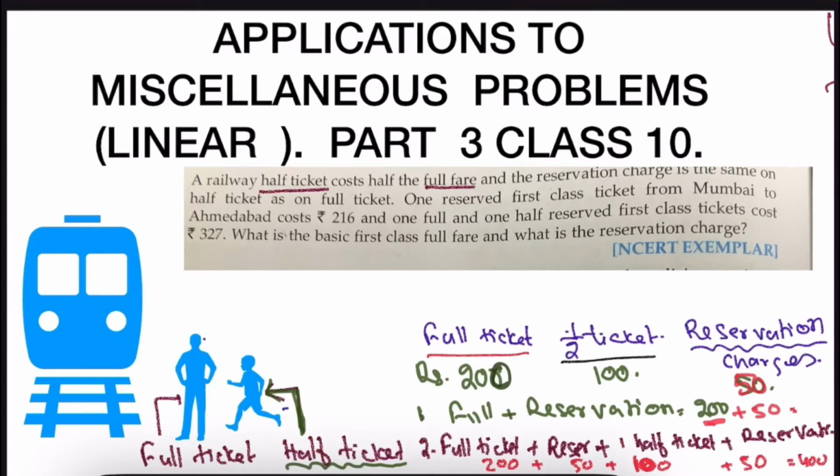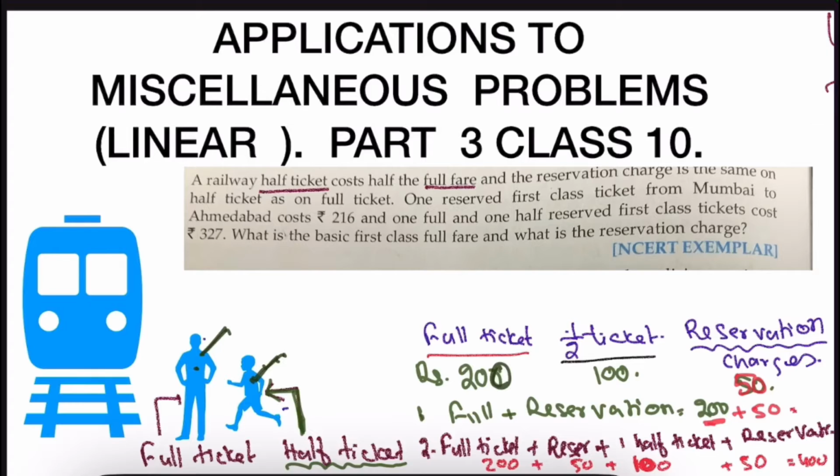So one reserved first class ticket from Mumbai to Ahmedabad. Somebody wanted to travel from Mumbai to Ahmedabad. The first class ticket, full ticket, adult's ticket, will cost how much? 216 along with the berth. Father and the child both want to travel. Then for him, a full ticket, and for this boy a half ticket. And in the night he will sleep, for him also one berth is needed, and this boy will also sleep, for him also one berth is needed.